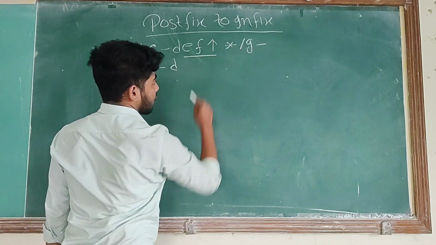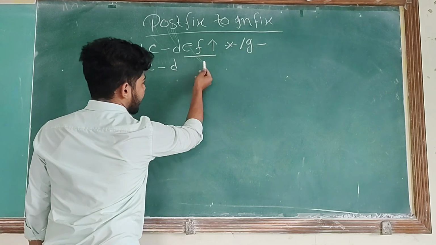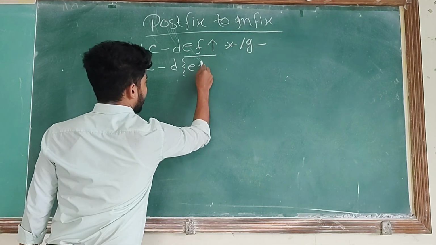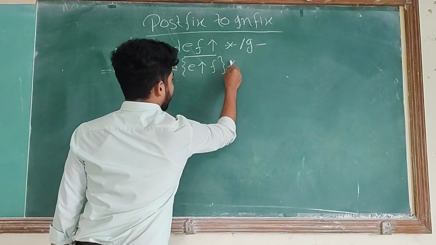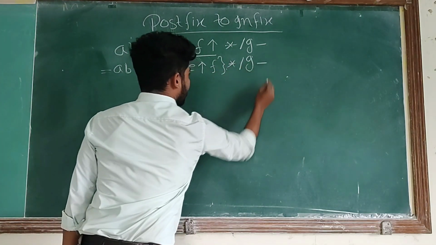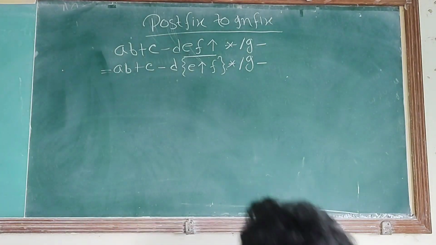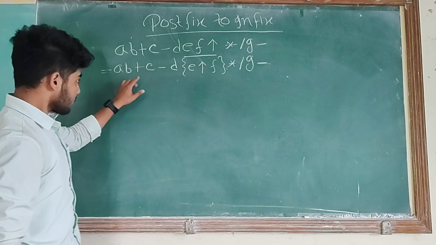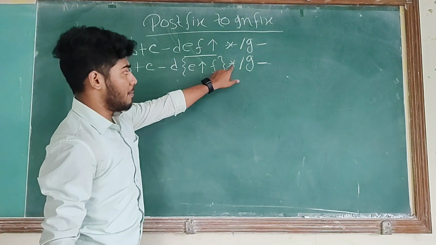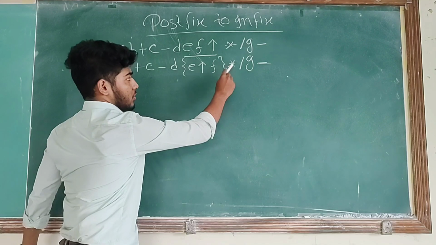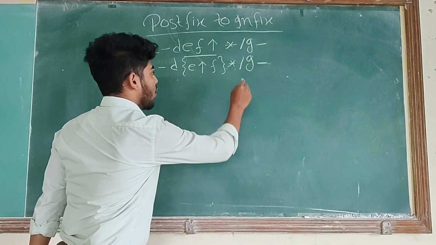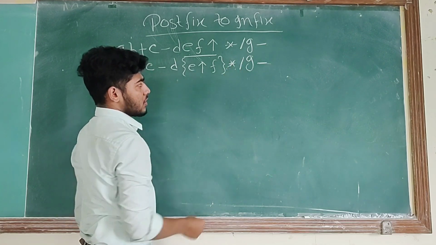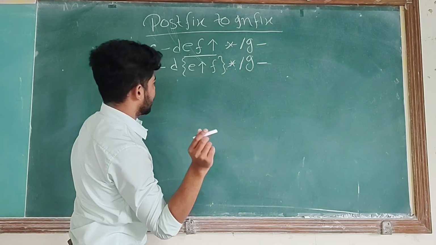Converted to infix expression means the operator is placed between E and F. Now multiply and divide precedence is high, but this will not be executed because before multiply and division there are no two operands.